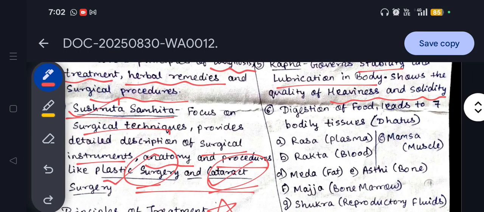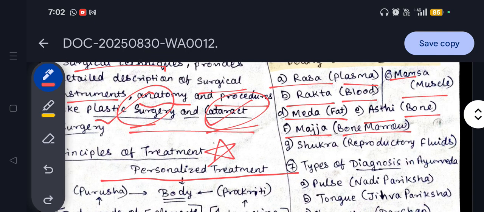Now, when it comes to digestion of the food that we eat, the body generates seven types of results, which are known as dhatus. These seven are: first is rasa, means plasma; second is rakta, which is blood; third is mans, which is muscle; fourth is meda, which is fat; next is asthi, which is bone; next is majja, which is bone marrow; and the last one is shukra, which is reproductive fluid.